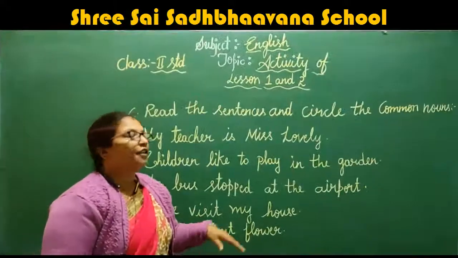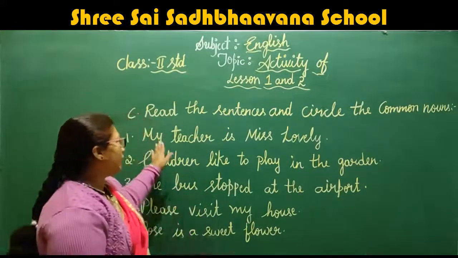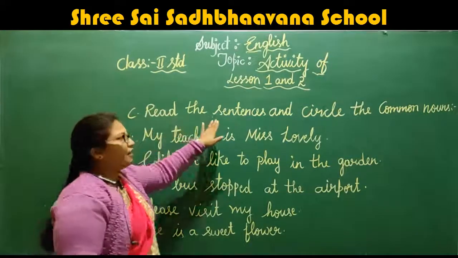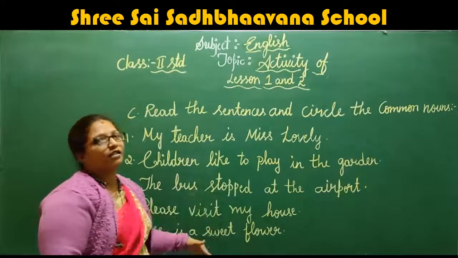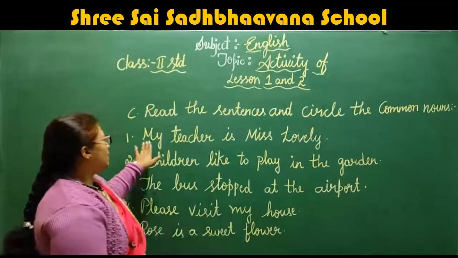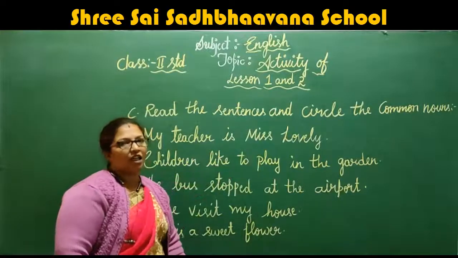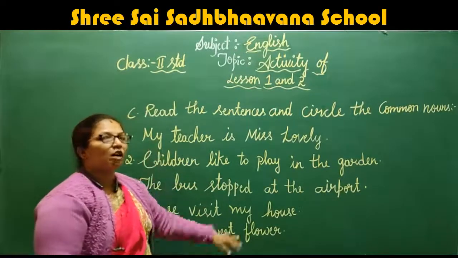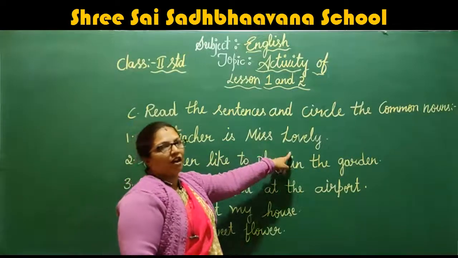So children, some sentences are given in your textbook. What you should do is read the sentence and circle the common noun in that sentence. Right children? The first one they gave: my teacher is Miss Lovely. In this, which is the common noun? Is Miss Lovely a common noun?